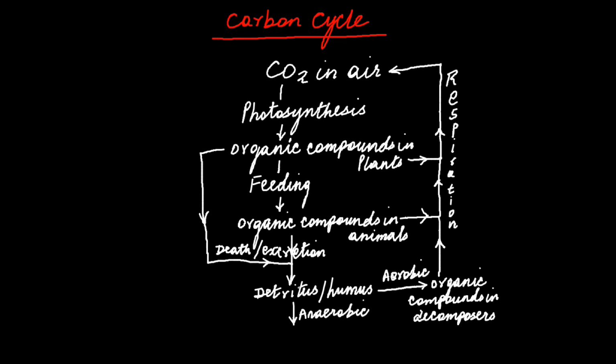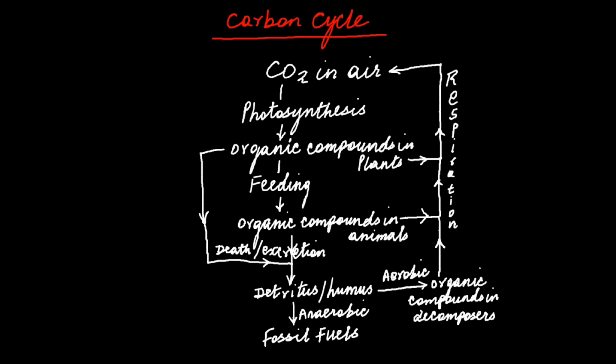Now, if conditions are anaerobic, then these organic compounds in the soil will form fossil fuels. First they'll form peat and then they'll become fossil fuels. Now, is there any way that these fossil fuels could have come out by themselves and gotten burnt? No way. But the other processes are natural processes.